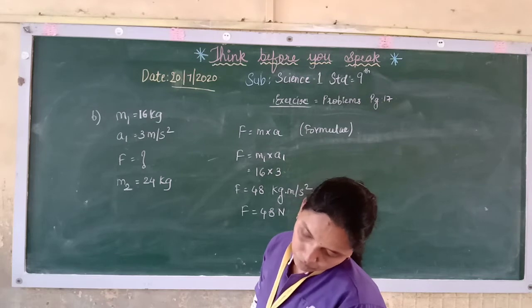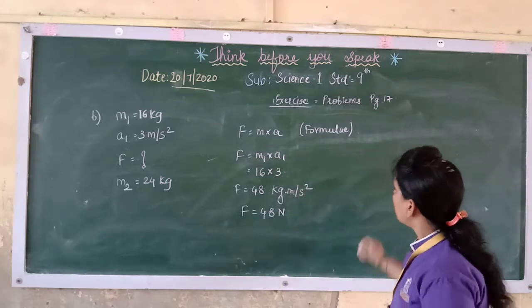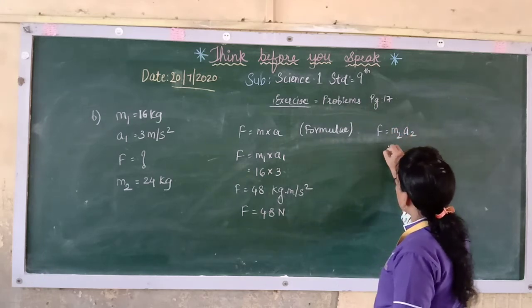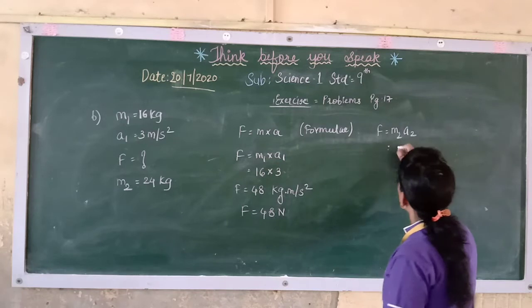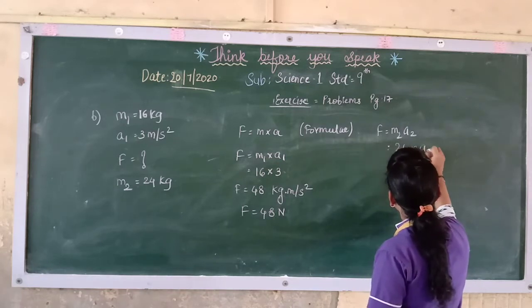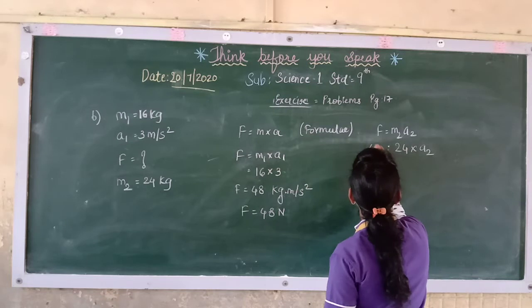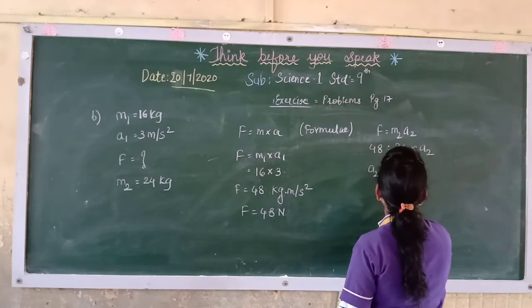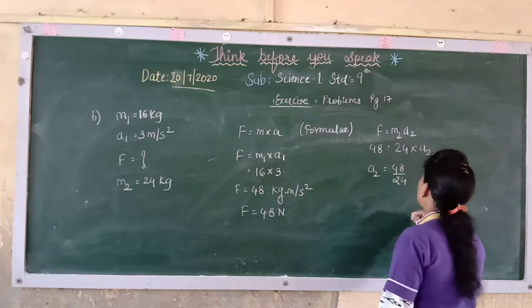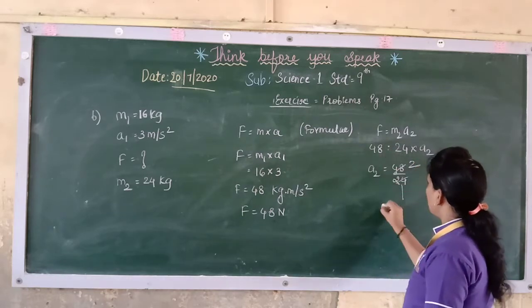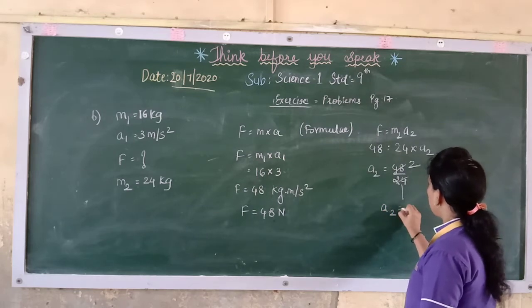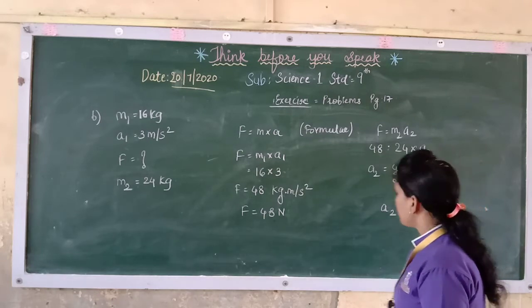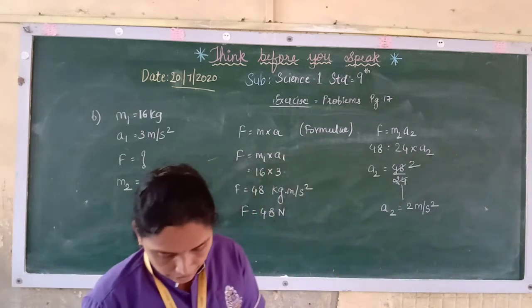Now further, force is equal to m2 a2, where mass is already given. How much is it? 24. Acceleration we want to find out. Force we have already got here. It is how much? 48. So acceleration is 48 upon 24. So if you see, 24 ones are 24, 24 twos are 48. So here a2 is how much? 2 meter per second square. Acceleration is nothing but meter per second square.